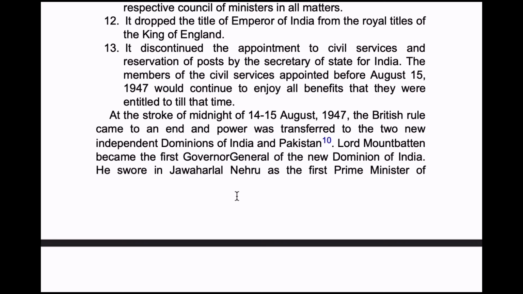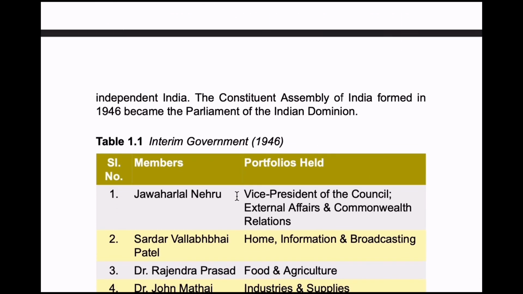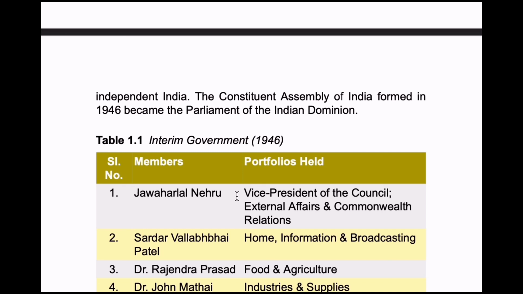So at the stroke of midnight, 14 to 15 August 1947, the British rule came to an end and power was transferred to the new independent dominions of India and Pakistan. Lord Mountbatten became first Governor General of the new Dominion of India. He swore in Jawaharlal Nehru as the first Prime Minister of independent India. The Constituent Assembly of India, formed in 1946, became the Parliament of the Indian Dominion.